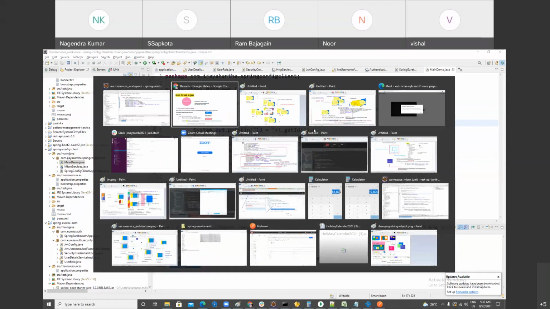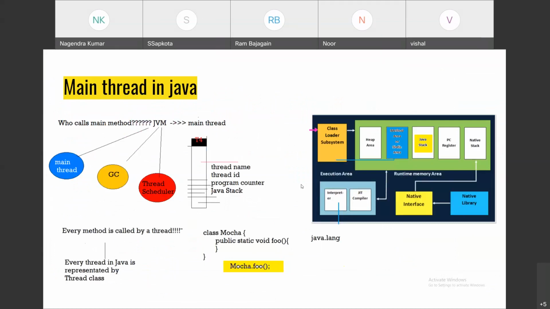Nice. So the next thing which I'm going to teach you is how to create a thread in Java. And do you know why we need threads? I can give you many examples. Ram, you have to download 20 files from a remote machine. So will you download one by one, or will you create multiple threads which can perform parallel downloading? Which one will be faster?